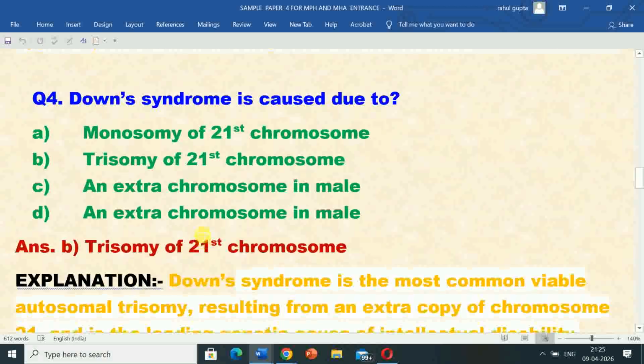Next question is: Down syndrome is caused due to. Options are A, monosomy of 21st chromosome, option B, trisomy of 21st chromosome, option C, an extra chromosome in male, option D, an extra chromosome in male. So correct answer is option B, trisomy of 21st chromosome. Down syndrome is caused due to trisomy of 21st chromosome.